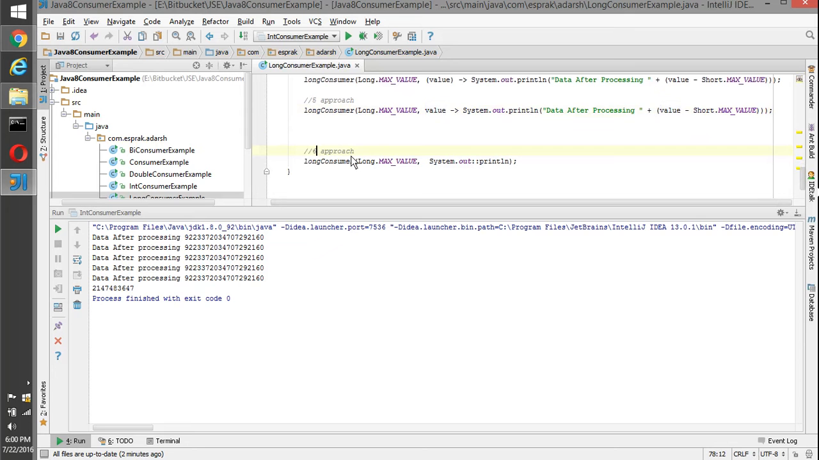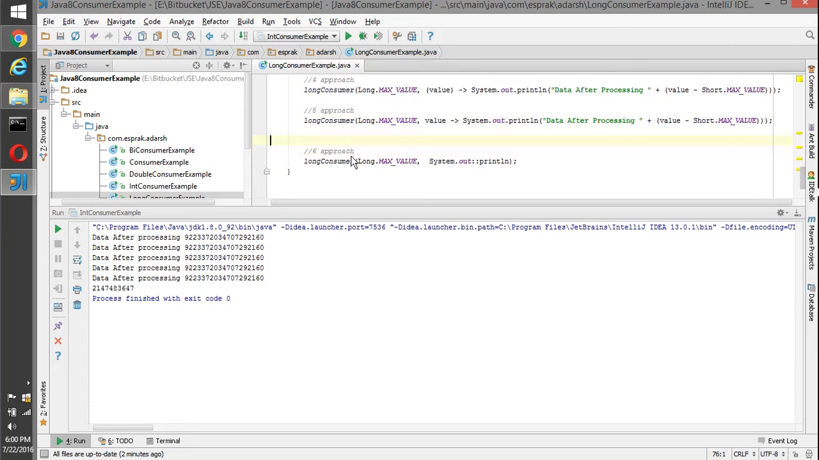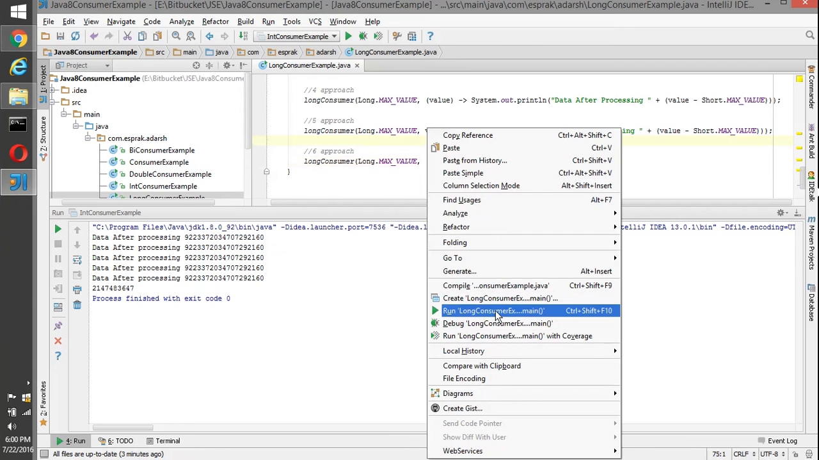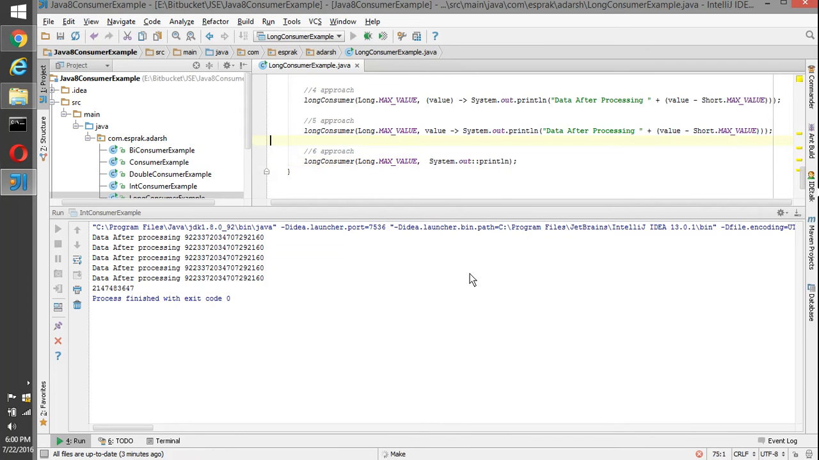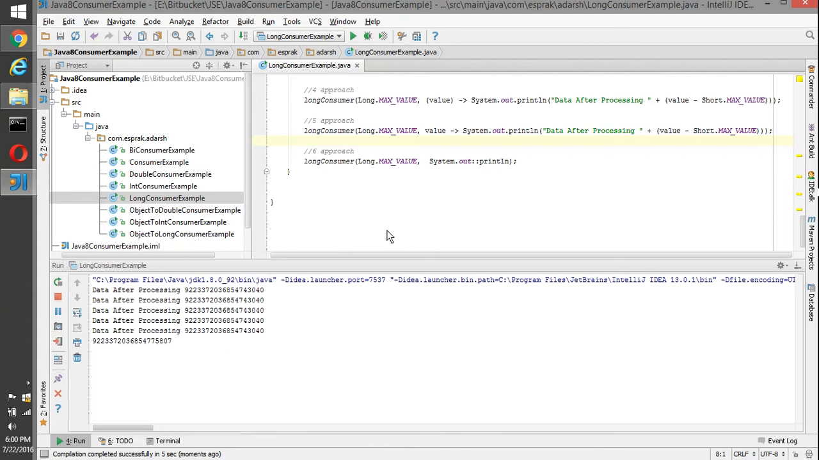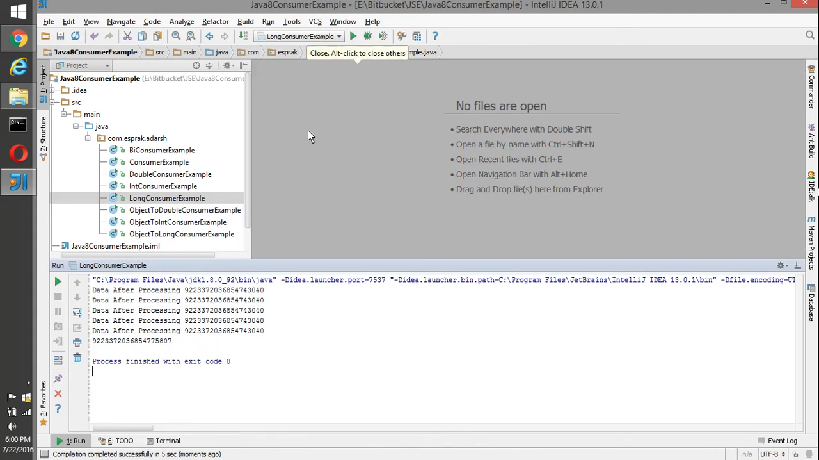But in the sixth approach, if we are not doing any operations, if we need to print something directly or do something directly, we can just pass a method like this. Here we are just passing the System.out.print method as a lambda expression. So we can have our own custom method also. We can pass our custom method as a lambda expression there. So this is how the output comes.